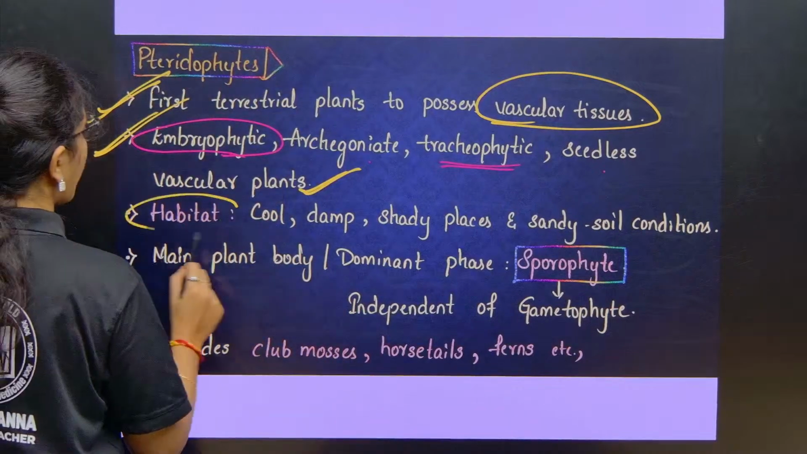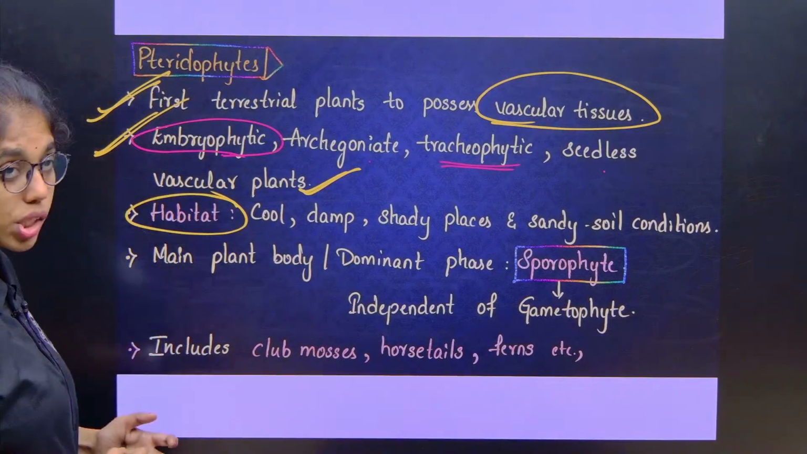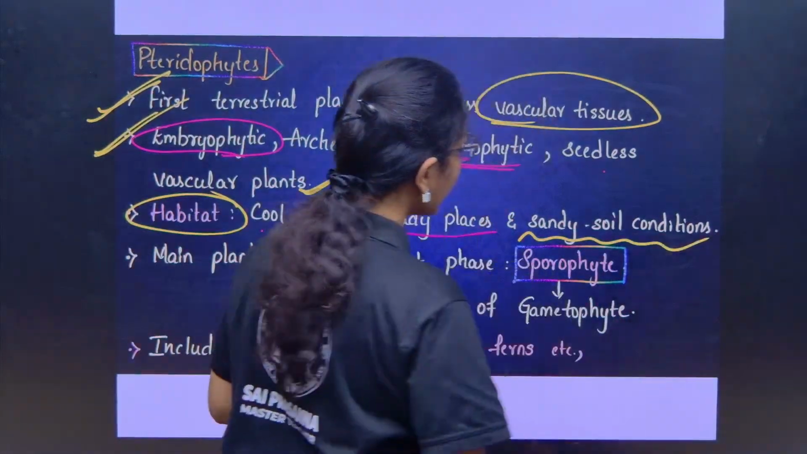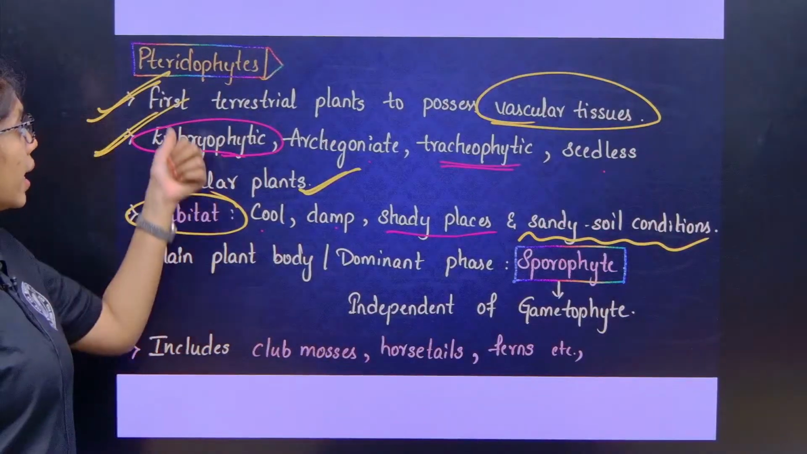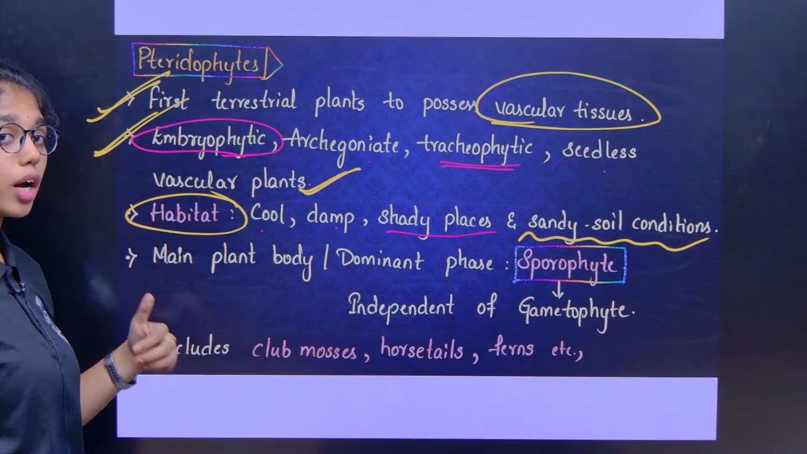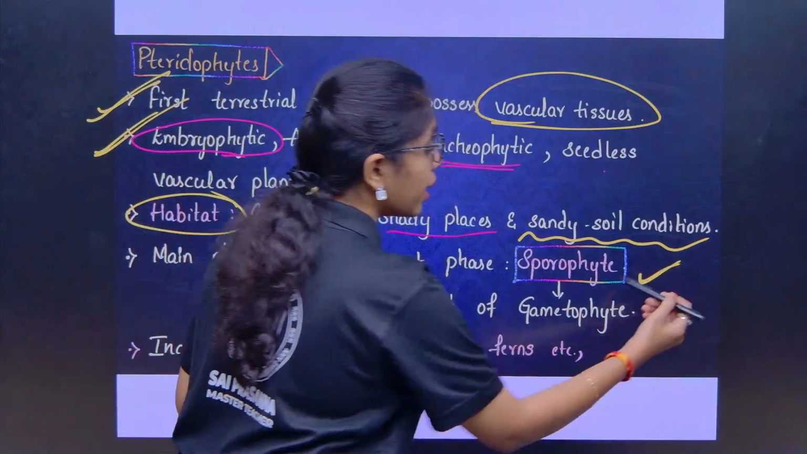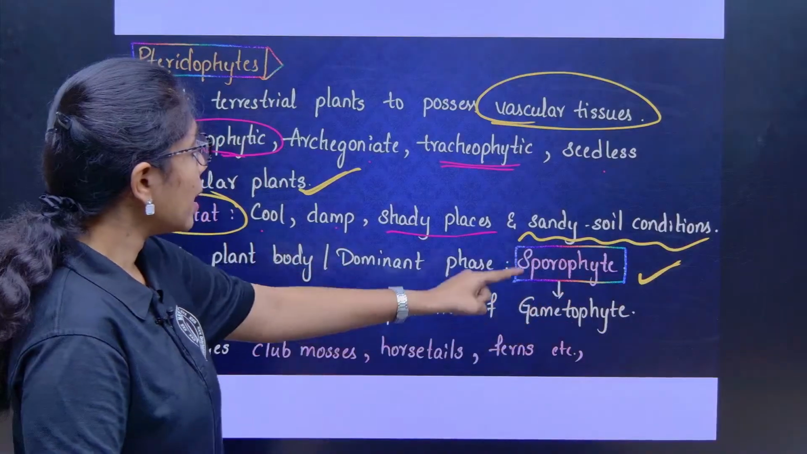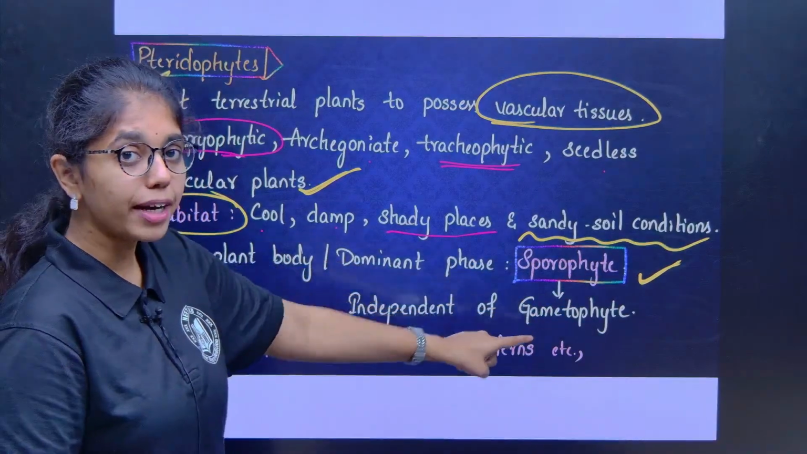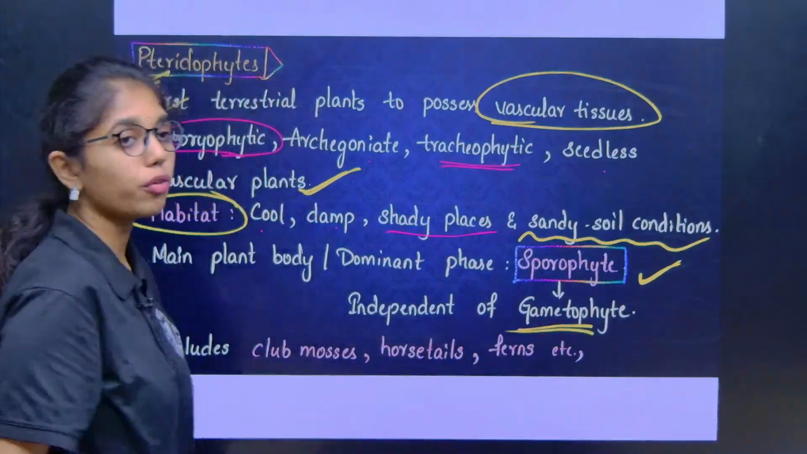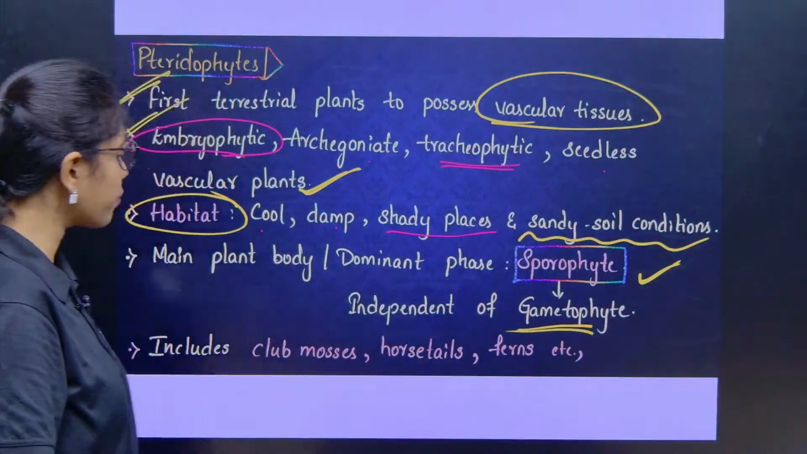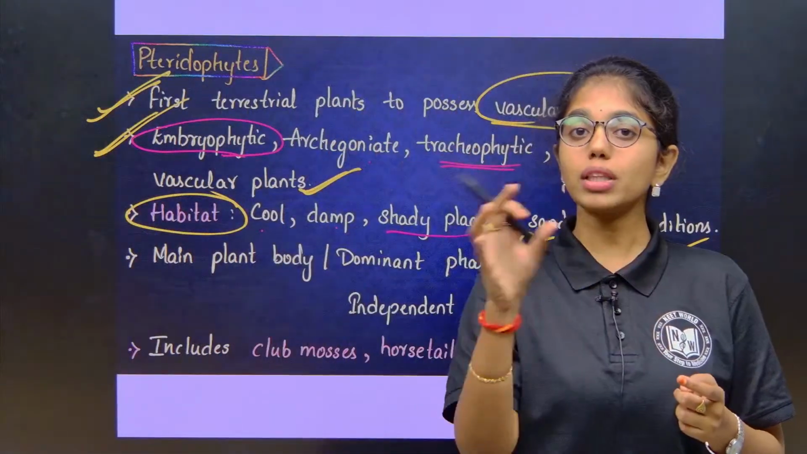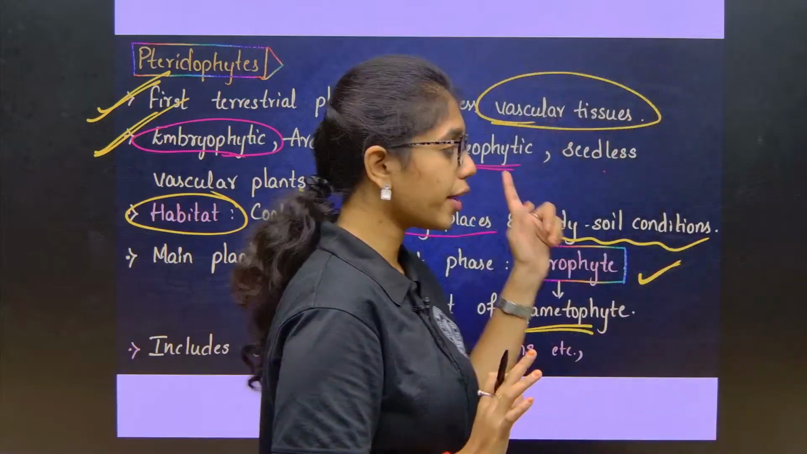If you look into the habitat of pteridophytes, they exist in cool, damp, shady places and sandy soil conditions. In pteridophytes, the main plant body or dominant phase is the sporophyte. In bryophytes the dominant plant body is gametophyte, but here it is sporophyte. The sporophyte is independent of the gametophyte, and the gametophyte is also independent of the sporophyte. Both are independent of each other.